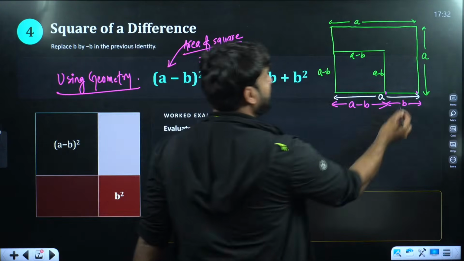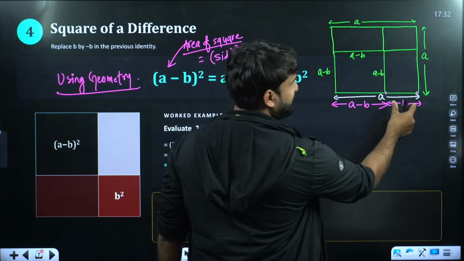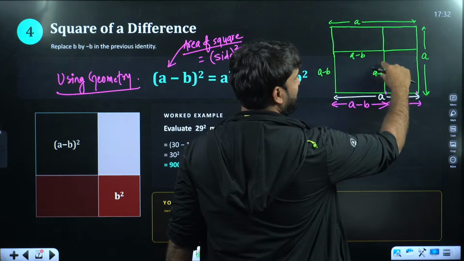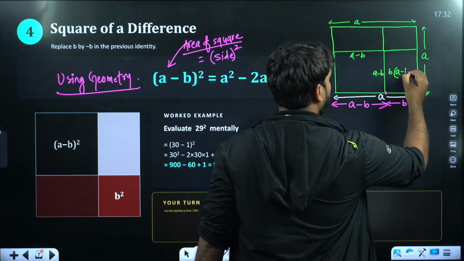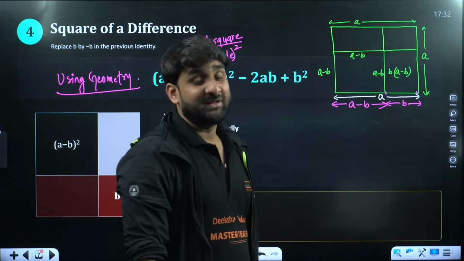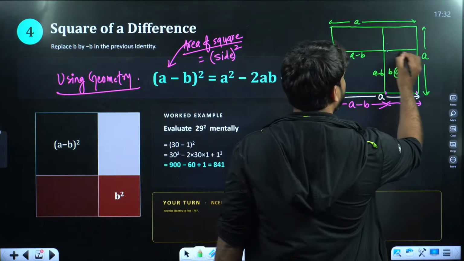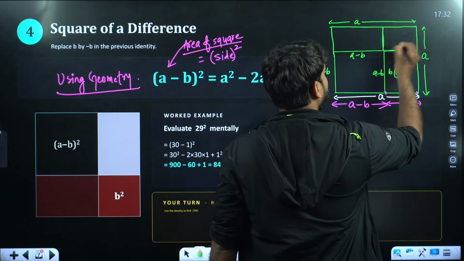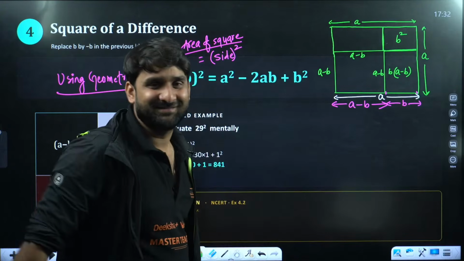But what will happen to this? This and this. If this is b and this is a minus b, the area of this rectangle will be b into a minus b, because the area of a rectangle is length into breadth. Now if this is b here and this is b here, this area will be b square, because we have that square.